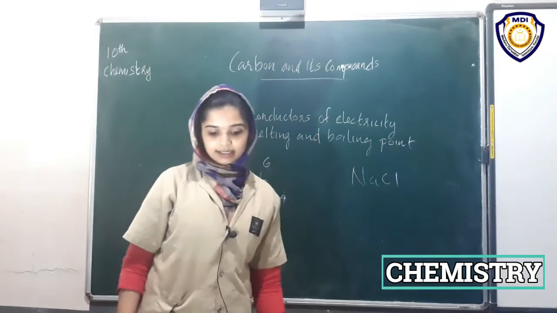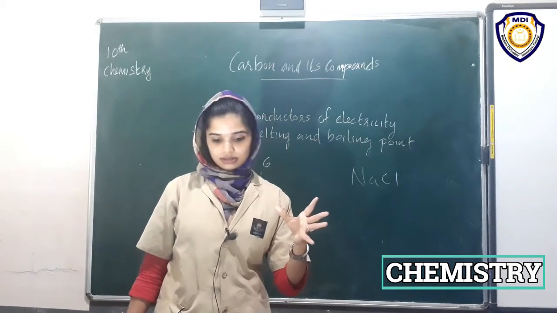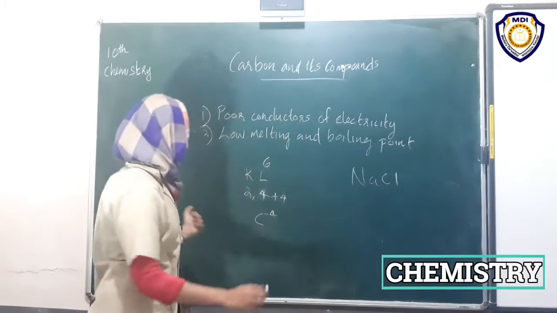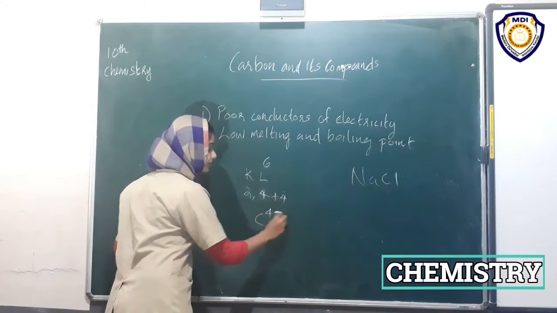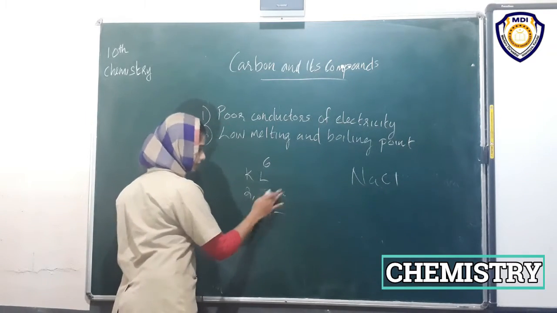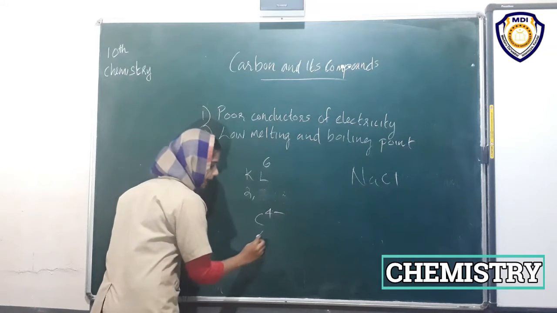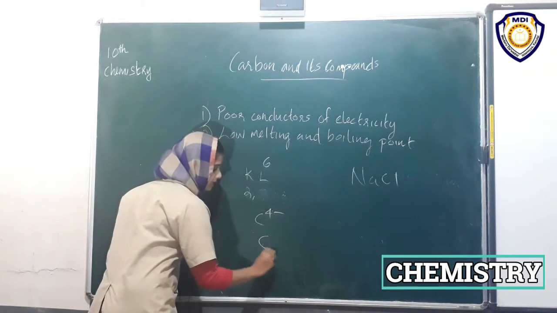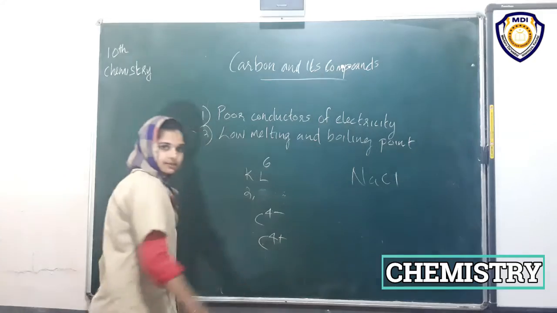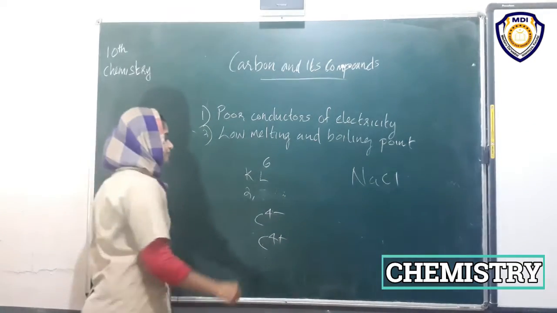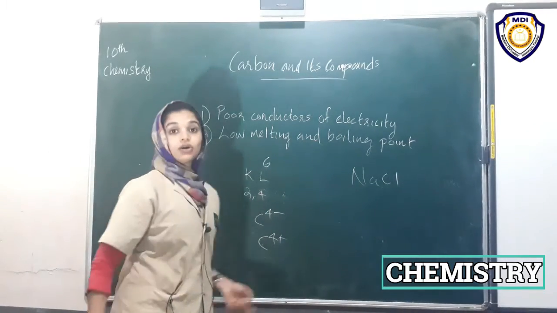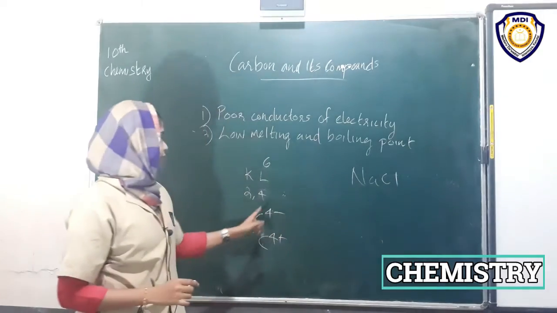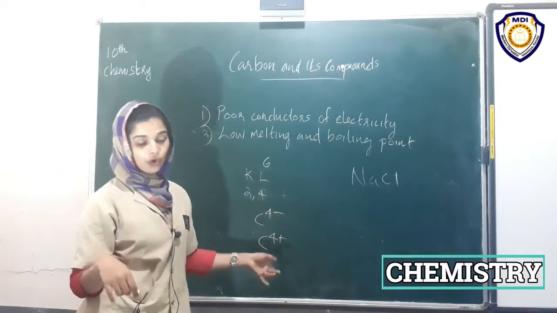When it loses 4 electrons, it becomes C4 plus. So carbon will be C4 minus or C4 plus.